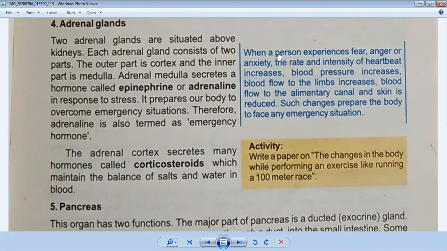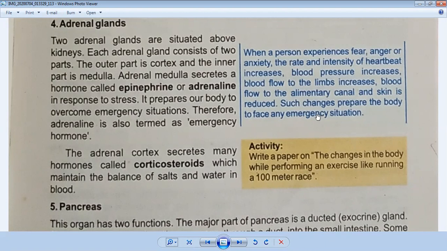Now look at the box. When a person experiences fear, anger or anxiety, the rate and intensity of heartbeat increases. Blood pressure increases. Blood flow to the limbs increases. Blood flow to the alimentary canal and skin is reduced. So such changes prepare the body to face any emergency situation. This is very true when we face any emergency situation.